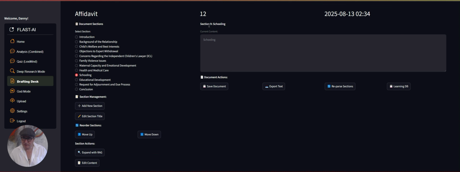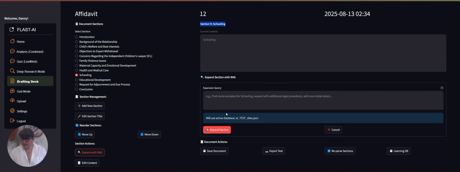Okay, so section 9, schooling, has been created. And now we're going to expand with RAG. So the expansion query is: insert all relevant information about schooling, pinpoint reference where possible, citing paragraph numbers and documents.